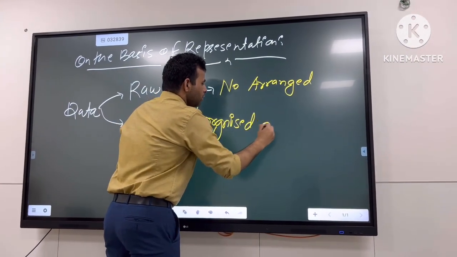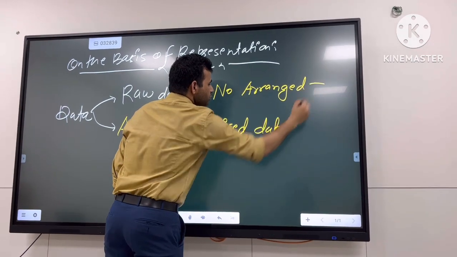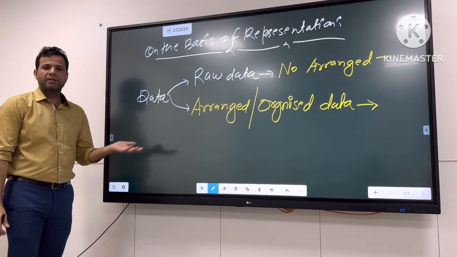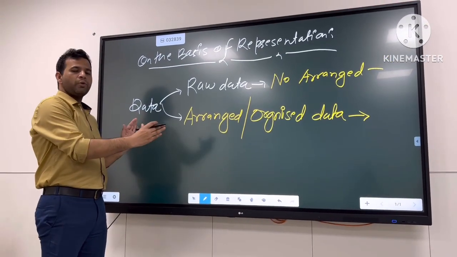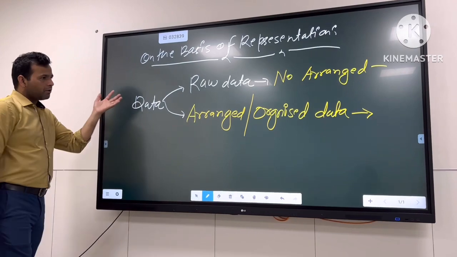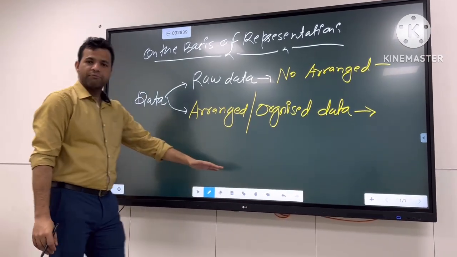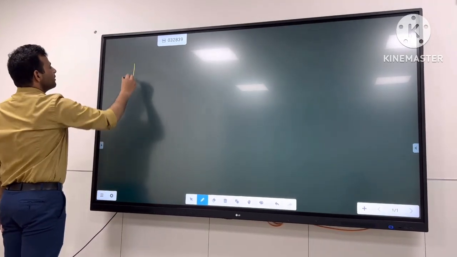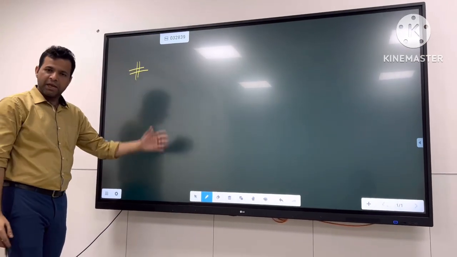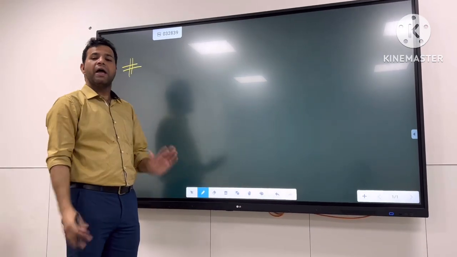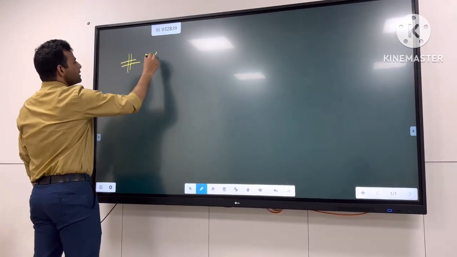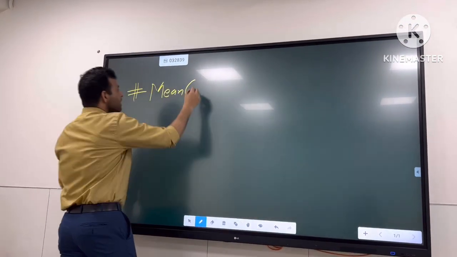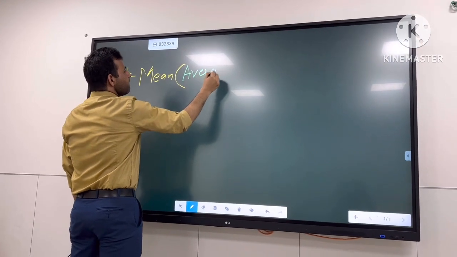Okay. Organized data. So now student, let's learn about the basic tendency जो हमने पहले start की, that is the central tendencies. So I am going to explain each and every one of them. So let's get started with the basic central tendencies. Okay, so now I am going to remove it. Now let's start with the very basic central tendency, that is the mean, and we have another name for that, that is the average. So now what is a mean, or the other name we have for that is average. So we have average also.